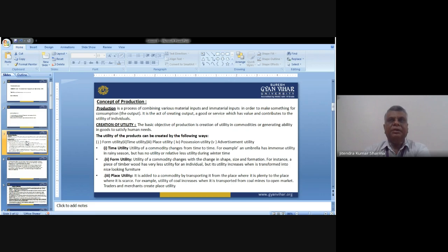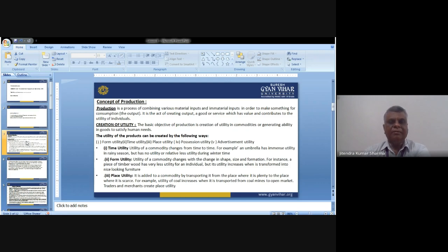Now let us see in what way we create the utility of the product, or the final output, or the service which we are providing. So utility is based on several factors. The basic objective of production is creation of utility in commodities, or generating ability in goods to satisfy human needs. The utility of products can be created in the following ways. There are five procedures through which we create or generate the utility of the product or any service.